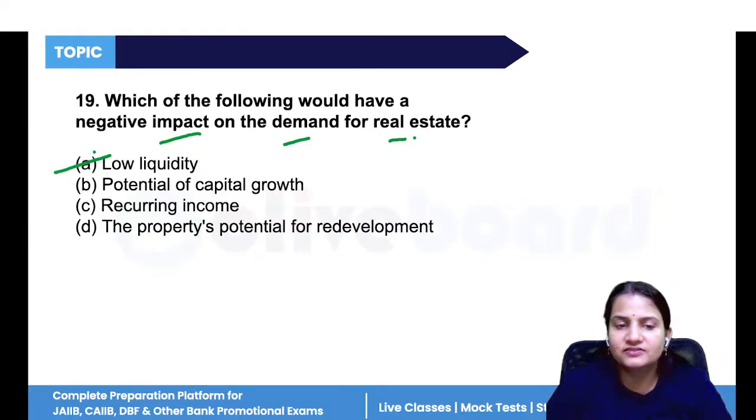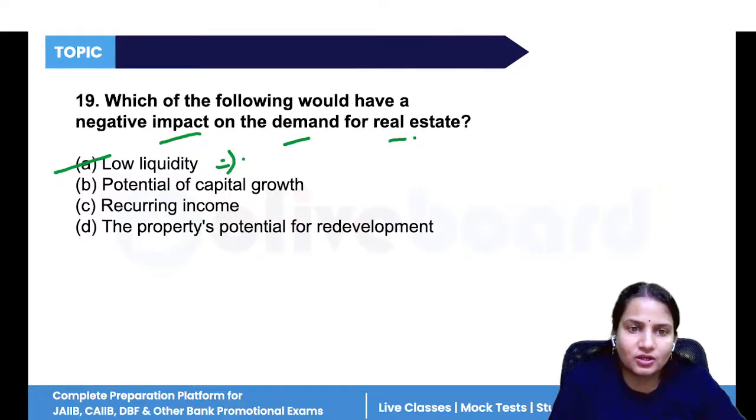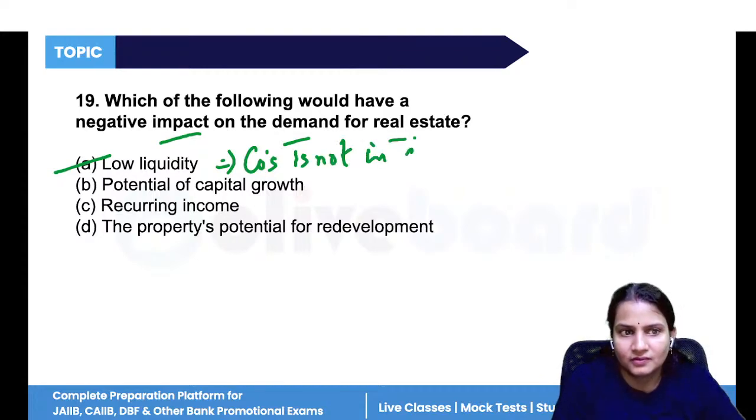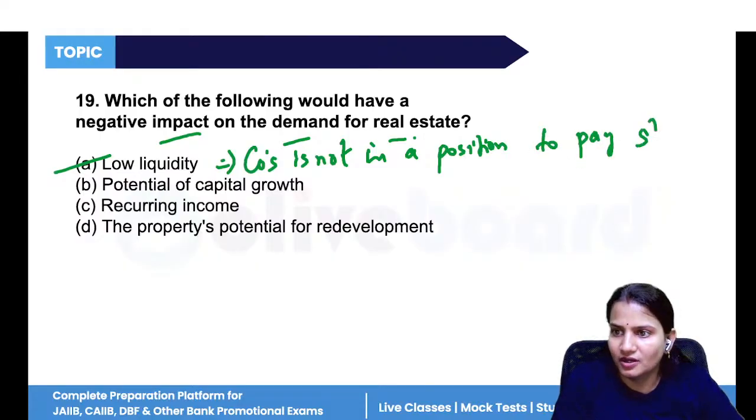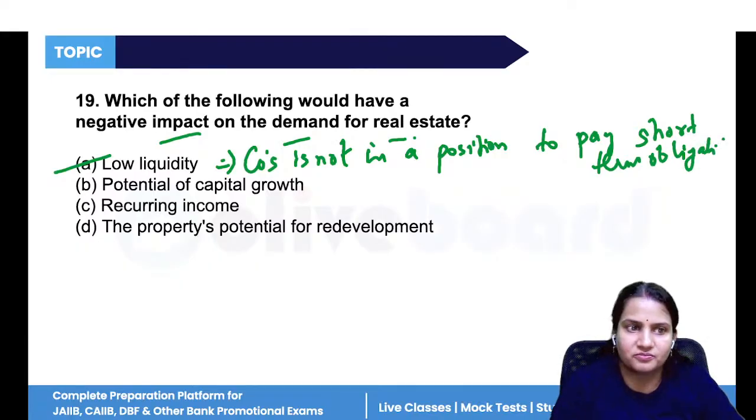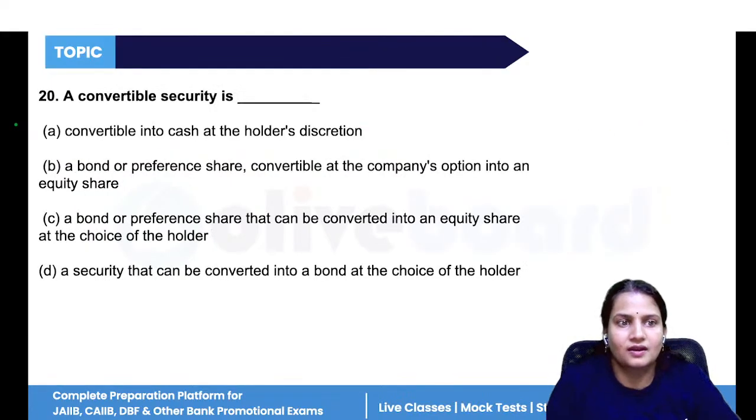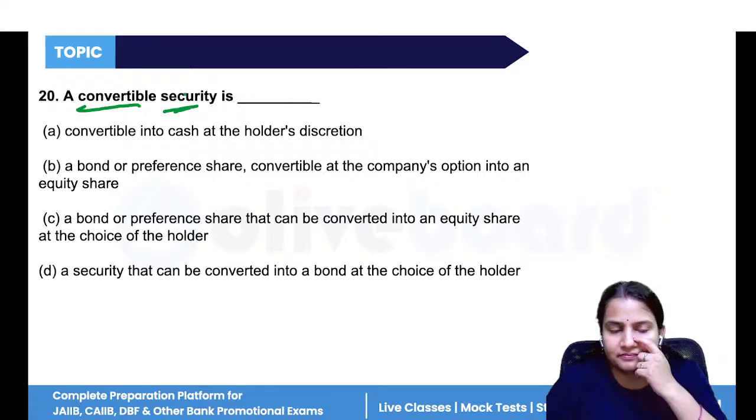Liquidity means the company is not in a position to pay their short-term obligations. That is a negative impact on the demand. So option A.